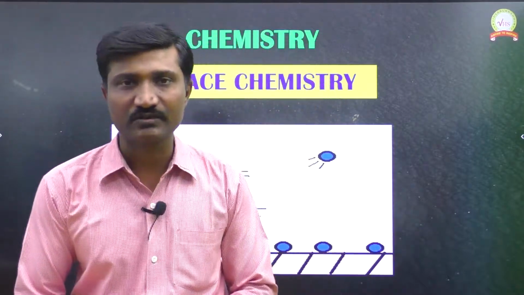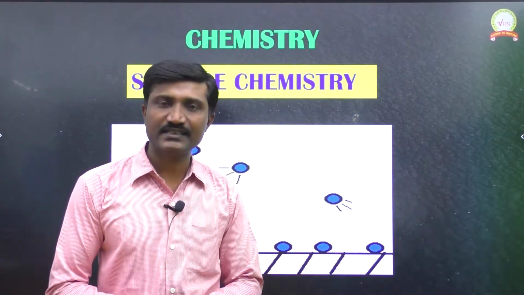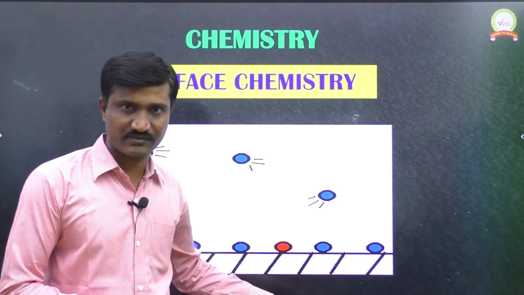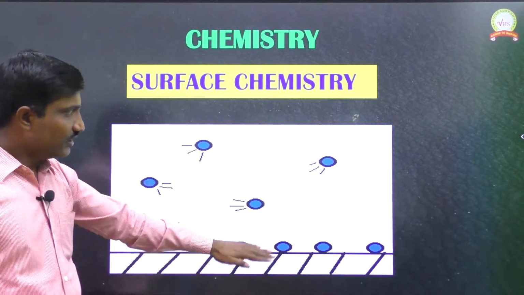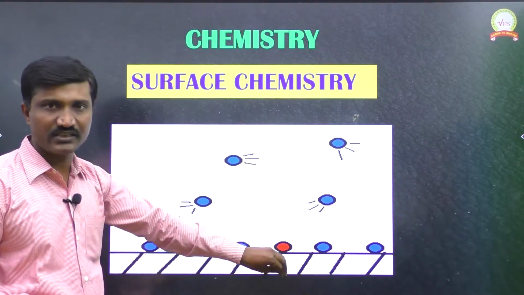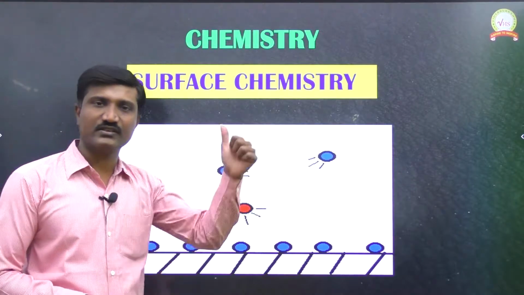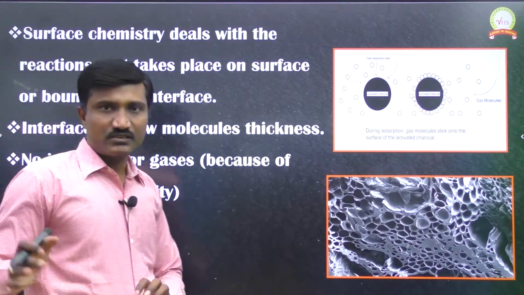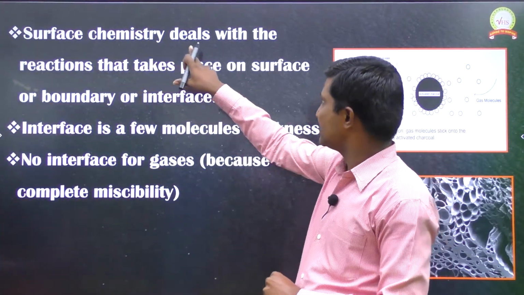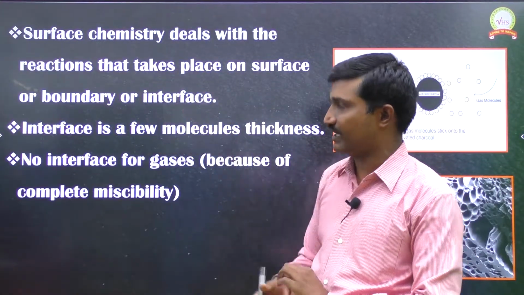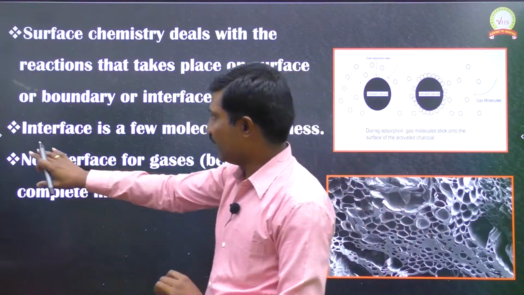So, what does surface chemistry mean? It is the branch of science which deals with the processes which take place on the surface. If any process takes place on the surface, we discuss it in the branch of science we call surface chemistry. Surface chemistry deals with the reactions that take place on a surface, boundary or interface. So, what is a surface?